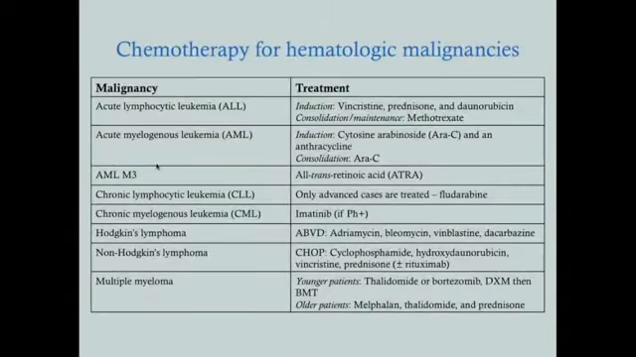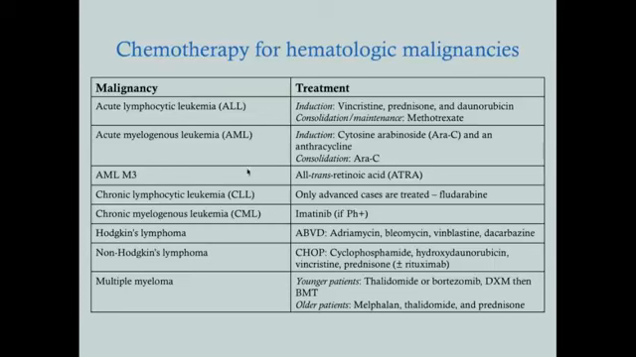Okay, so this is the chemotherapy for hematologic malignancies. I would say what you need to know for the test are, you want to know ALL and AML for sure. So for ALL, we start out with vincristine, prednisone, daunorubicin, and then methotrexate. AML, you use Ara-C and an anthracycline. Ara-C is the one you want to associate with AML because that one you don't see very much.